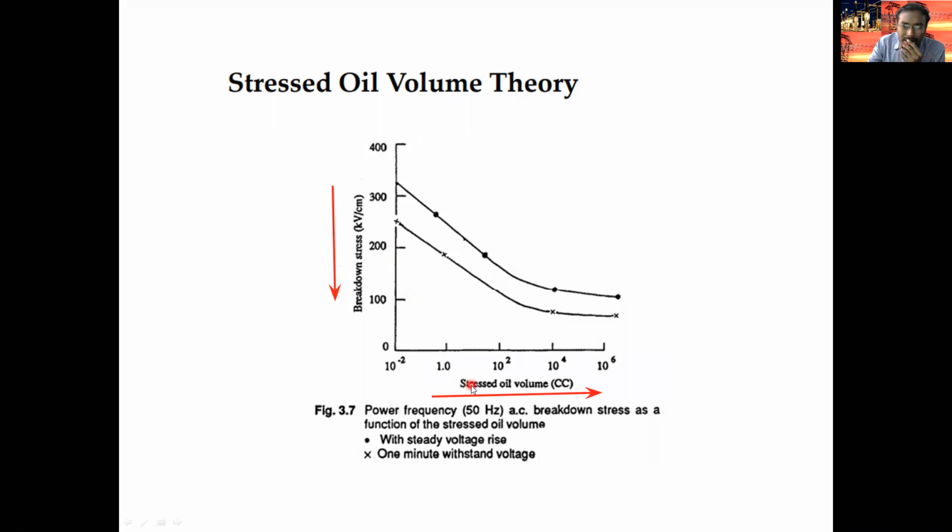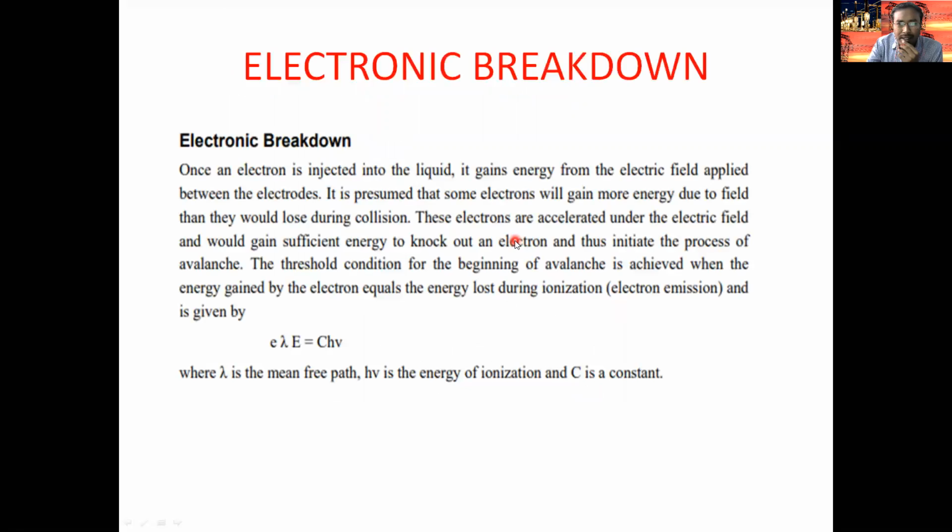When stress in the liquid dielectric material goes on increasing, the breakdown strength goes on decreasing. The breakdown strength of the liquid dielectric material goes on decreasing. Like that, according to the stress volume theory, we have observed the dielectric strength of the liquid dielectric material.